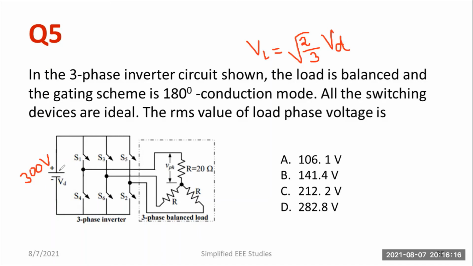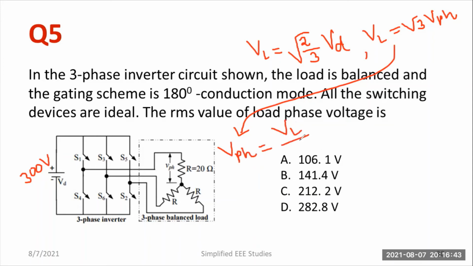So you have to calculate the phase voltage. The line voltage is already given. In star connection, the line voltage is equal to √3 times the phase voltage. So I would like to calculate the phase voltage. From this relation, I can write phase voltage is equal to VL by √3.